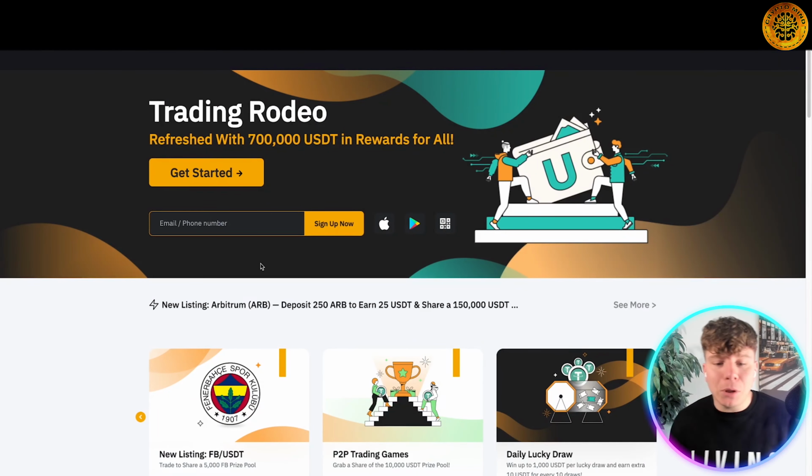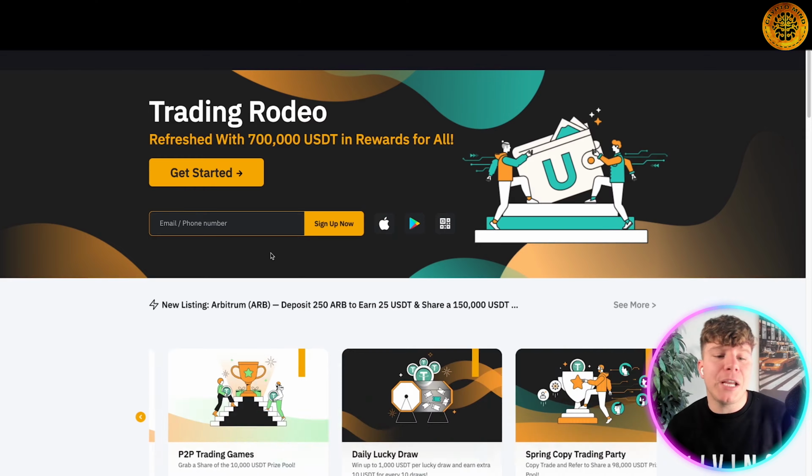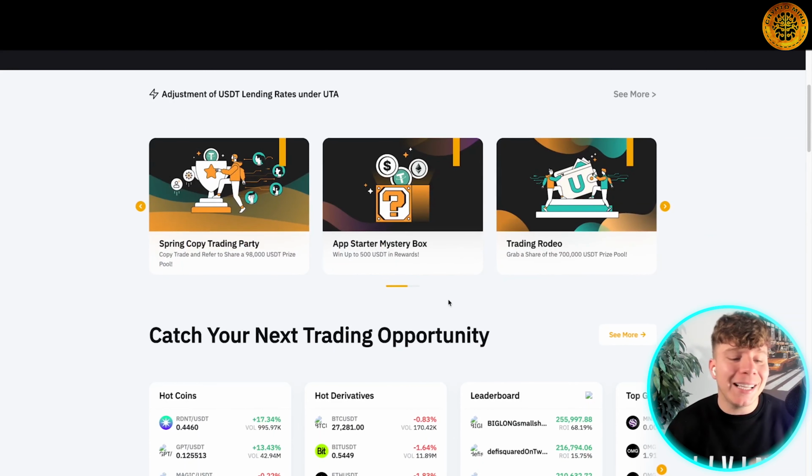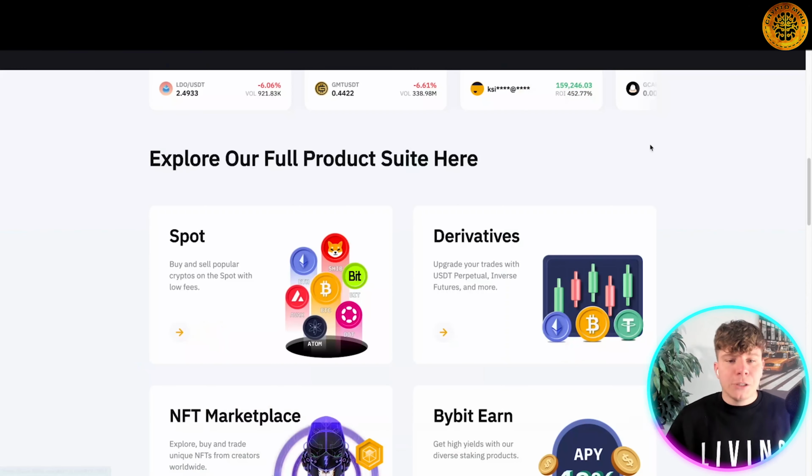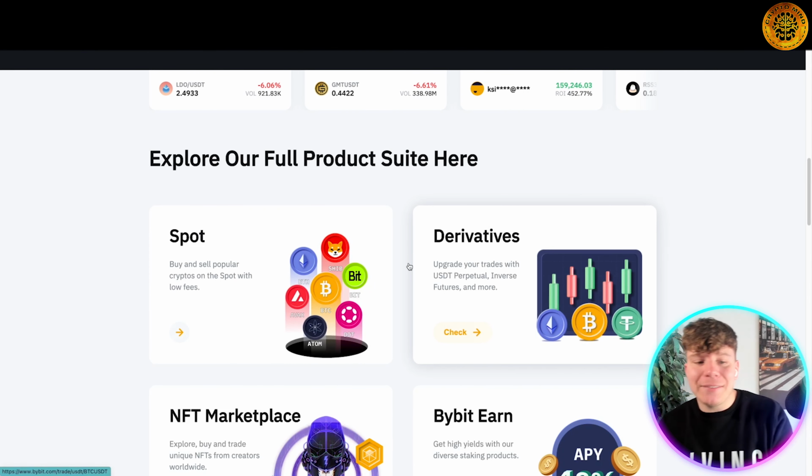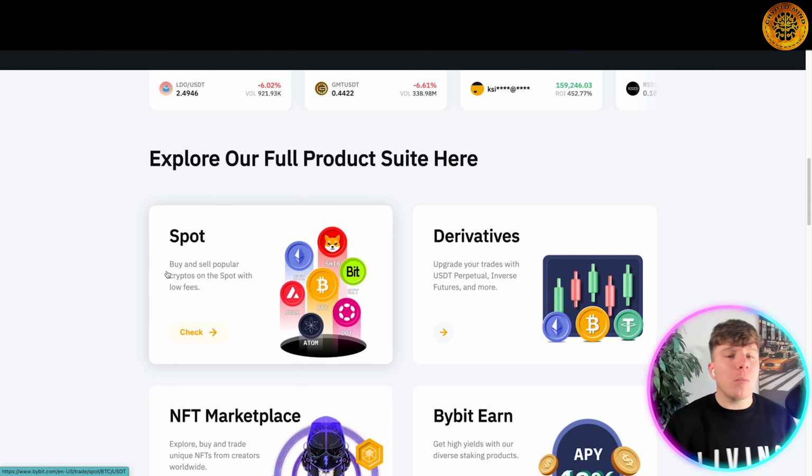Now, they have an incredible history and an amazing reputation, right? You can download this on App Store, Android, or whatever it is you're using, okay? So let's dive into this a little bit more. So you can actually trade derivatives and spot trading in one product here, guys.